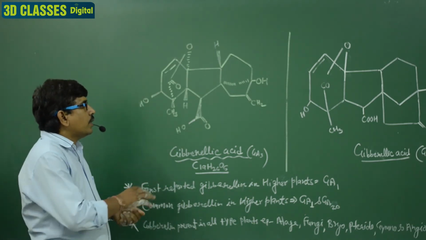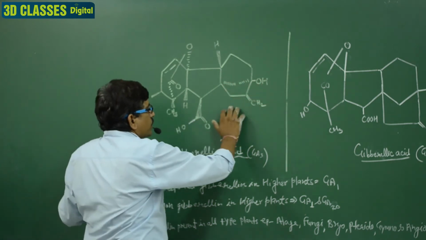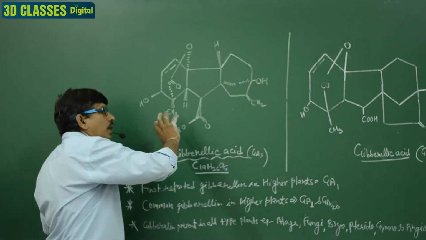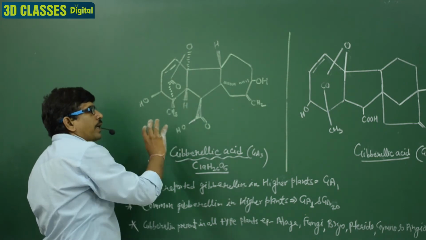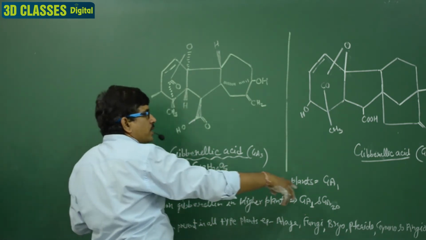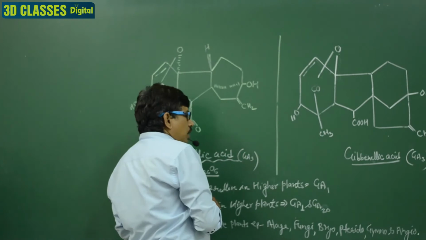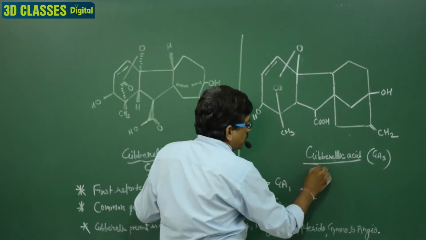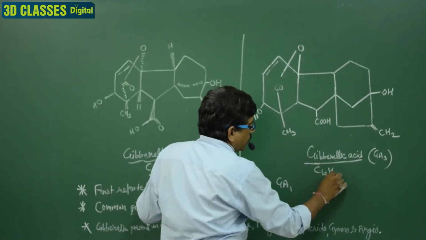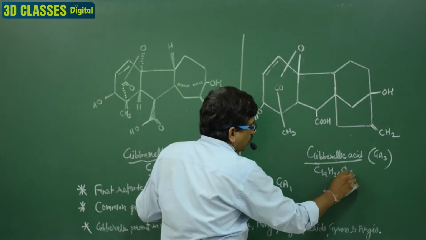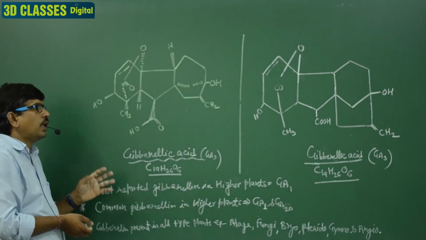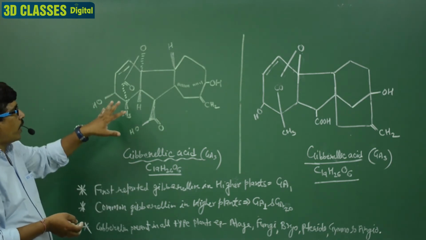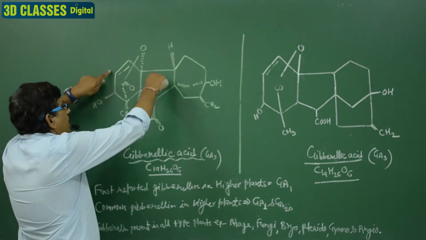Both diagrams are the same, only the presentation is of a different type. These two diagrams are of gibberellic acid GA3. The formula is the same, C19H26O6. It is the formula of GA3. Clear? In both diagrams, this structure is present here.